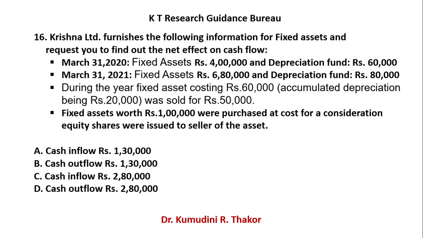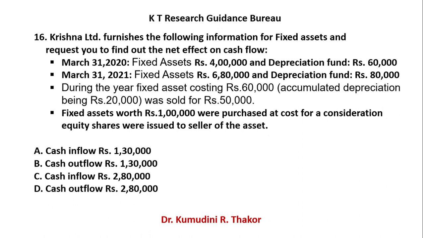You sold it for 50,000. 50,000 rupees comes into the business. So what is the entry? Bank account debit to fixed asset account 50,000. And in this case, you enjoyed a profit. How many rupees profit did you enjoy? 20,000? Sorry, 10,000 rupees. That way also you can treat it, both ways. I will explain. And fixed assets worth 1 lakh were purchased at cost. Means when you purchase, at that time you offered the shares.